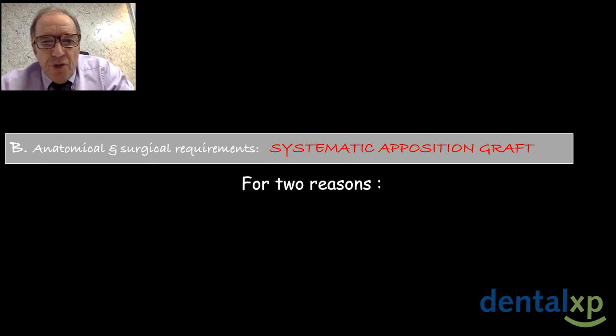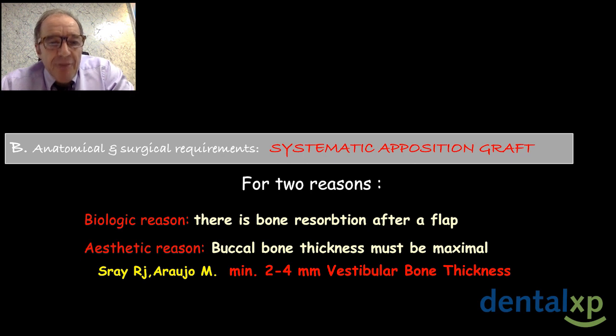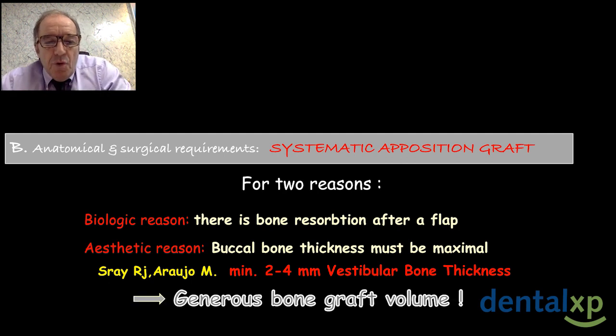About systematic apposition graft, I graft for 2 reasons. The first reason is biologic: there is a bone resorption after the flap. And the second is for the aesthetic reason. Why? Because the buccal bone thickness must be maximum. According to Spray and Arroyo, you need to have 2 to 4 millimeters of buccal bone. It's the reason why I graft generously.